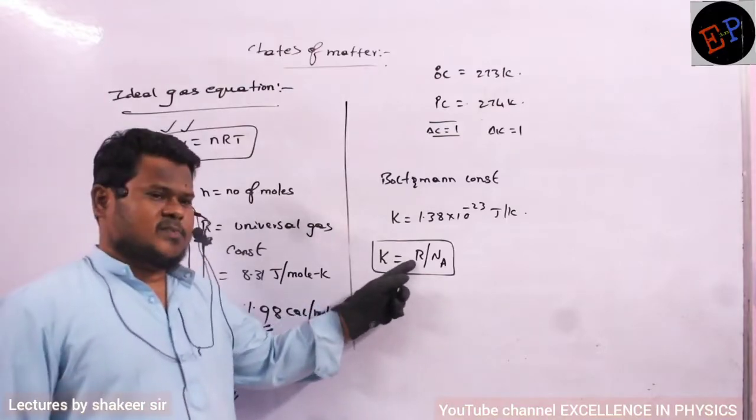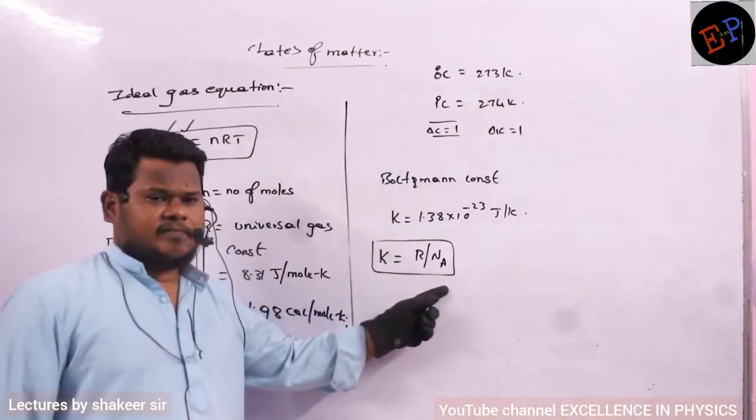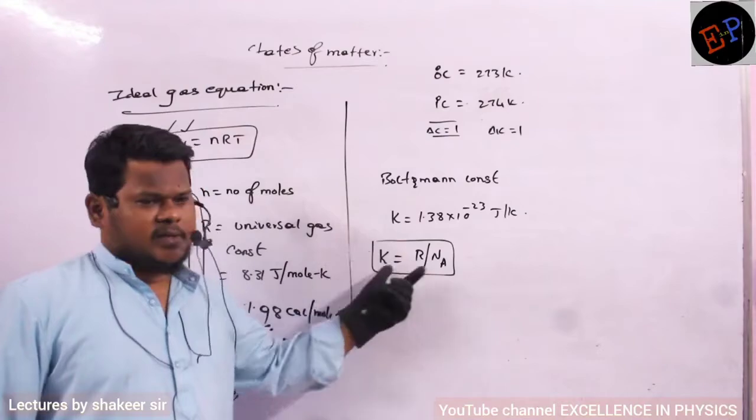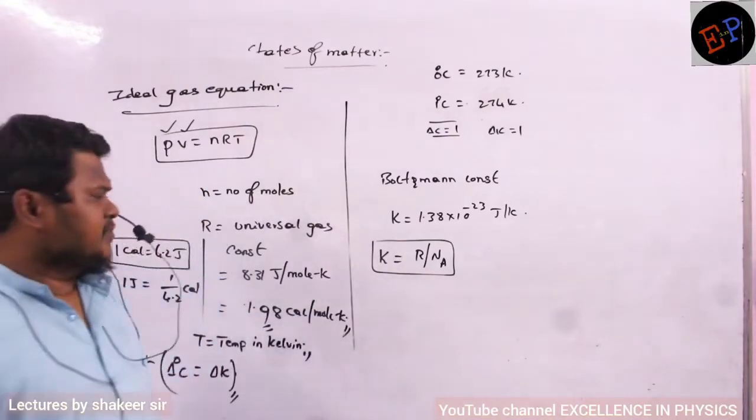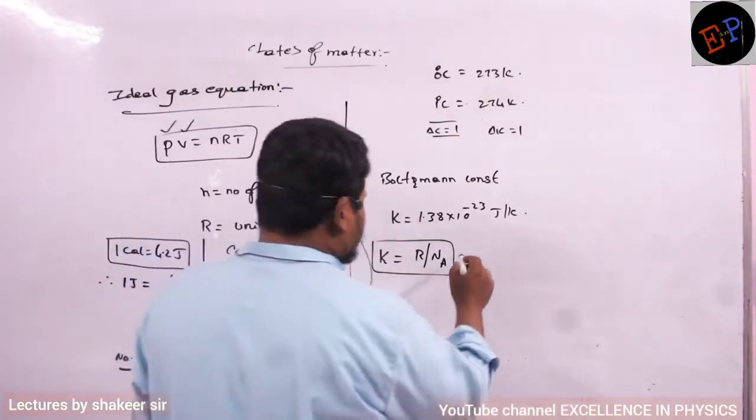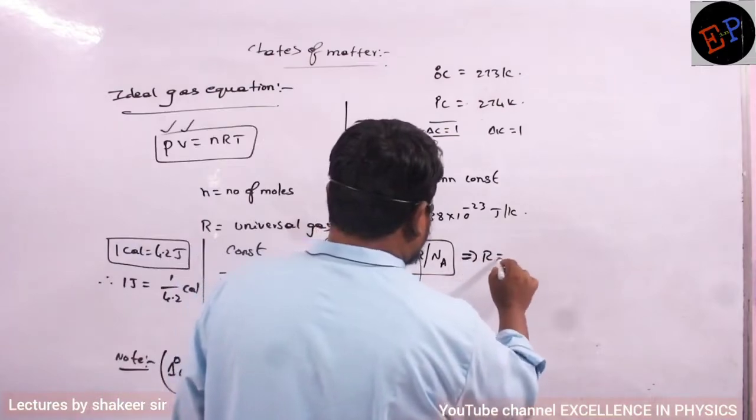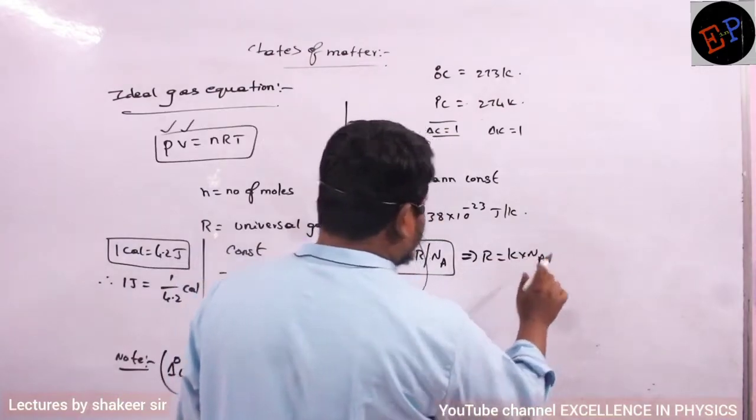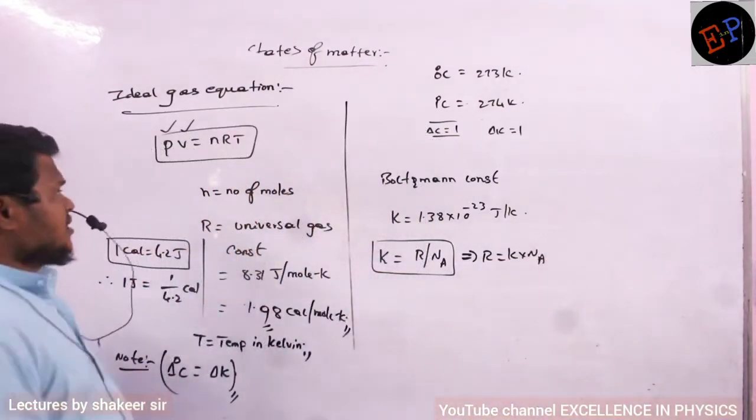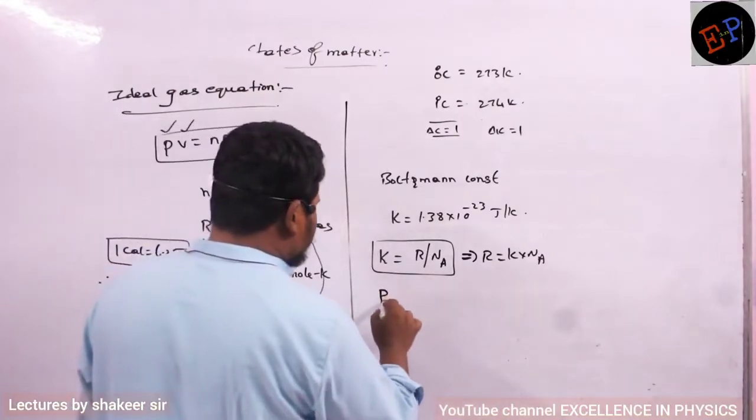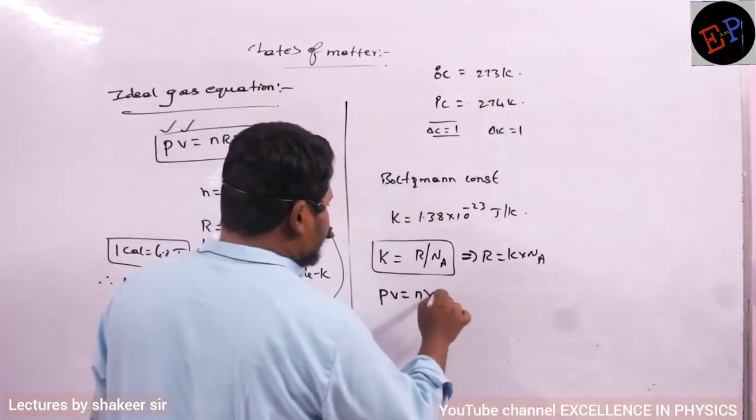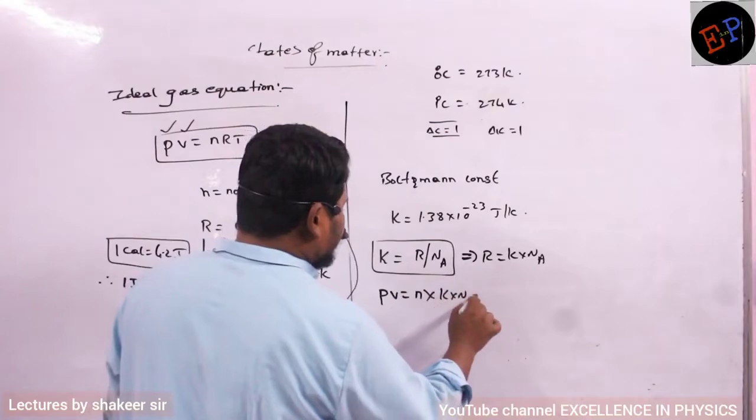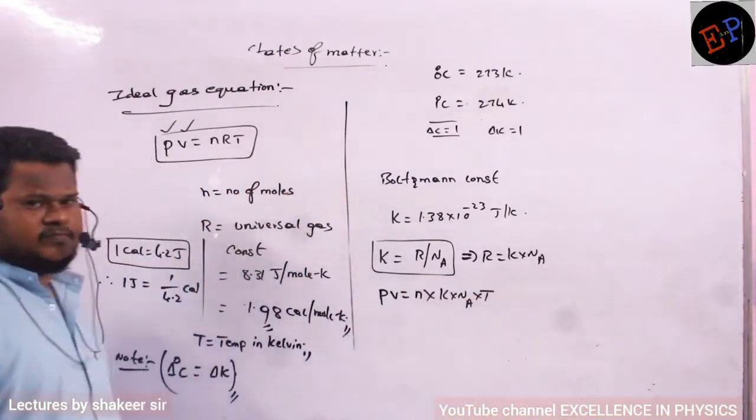What is R? Universal gas constant. What is Na? Avogadro number. So R divided by Na is also called the K value. Now, therefore, instead of R what can I write? Instead of R I can write K into Na, no? K into Na. So take this value and substitute in the ideal gas equation. So PV equals n, instead of R I can write K into Na multiplied by T. I can write like this, no?